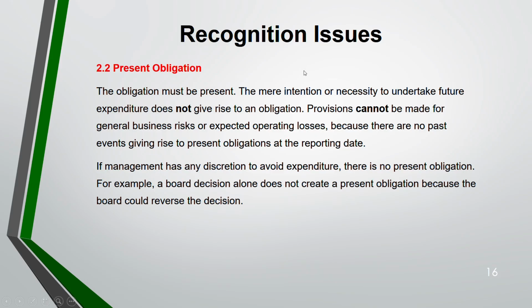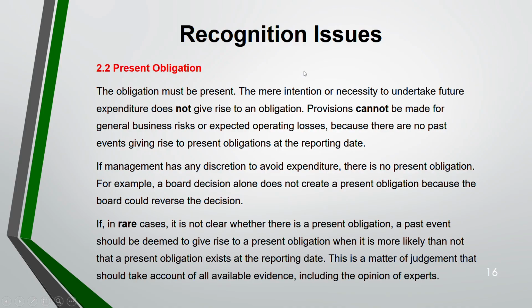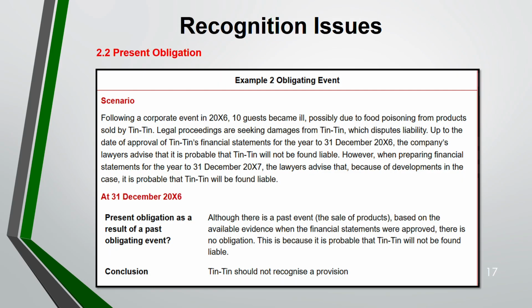If in rare cases it is not clear whether there is a present obligation, a past event should be deemed to give rise to a present obligation when it is more likely than not that a present obligation exists at the reporting date. This is a matter of judgment, taking account of all the available evidence, including the opinion of experts. But this situation is very rare. They will not ask you in the exam. Mostly they will give you clear-cut, obligation exists or not. Now let us go through example 2 to understand this better.